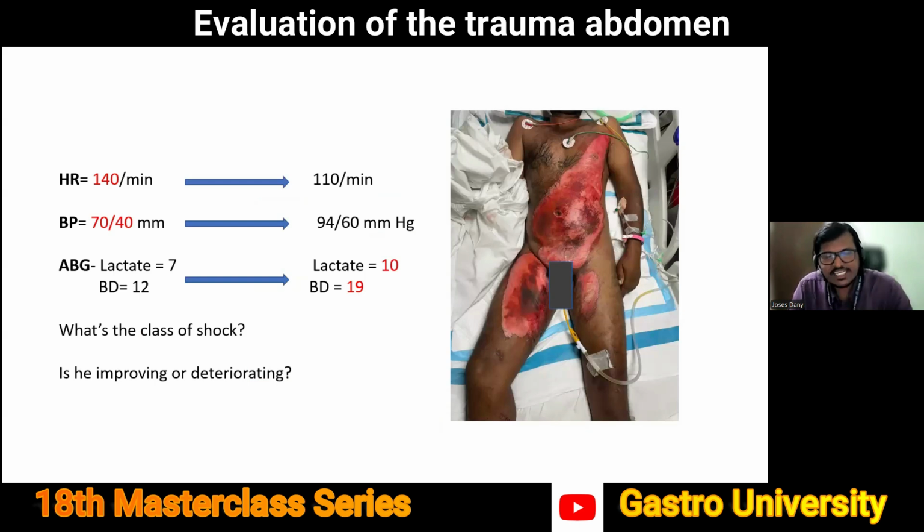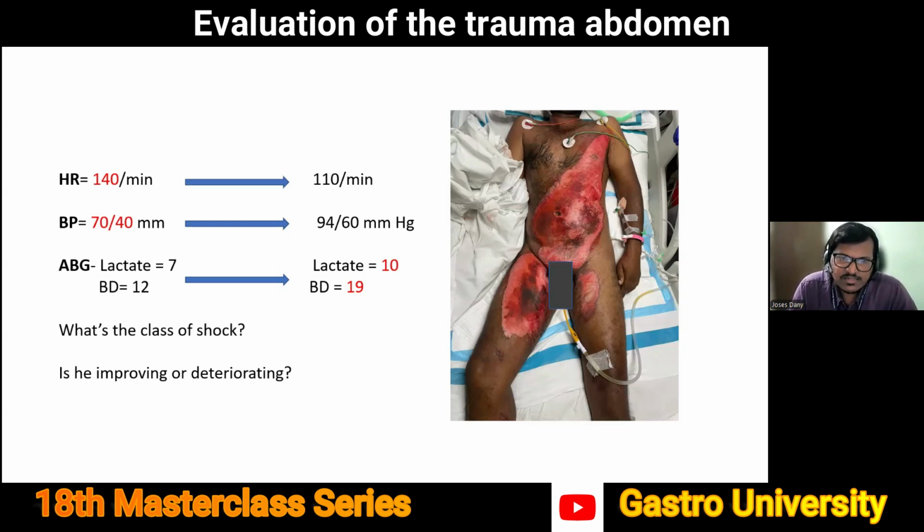So going back to our initial patient, he came in with a heart rate of 140, BP of 70/40. He received that initial 1 liter warm crystalloid infusion, and then the heart rate came down to 110. The blood pressure picked up to 94/60 millimeters of mercury. But the blood gas, which was initially 7 lactate, base deficit of 12, has gone up to 10 lactate and base deficit of 19. Now, the question is, it's kind of a mixed picture. If you look at the vitals alone, it seems like he's improving. But if you look at the gas, it's actually worsening.